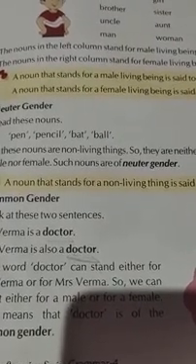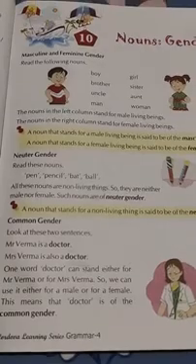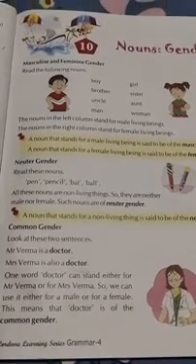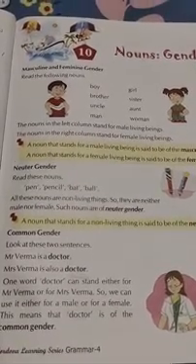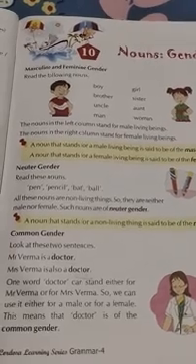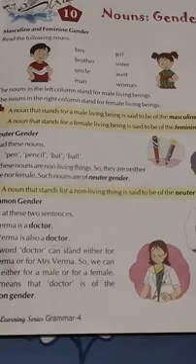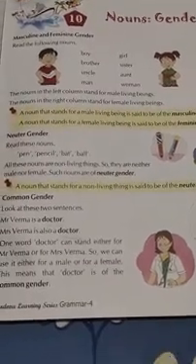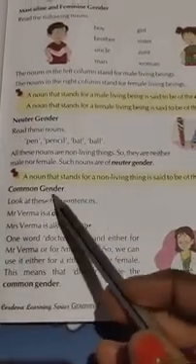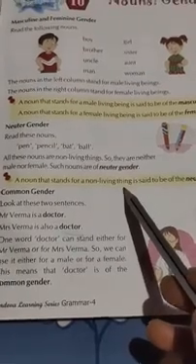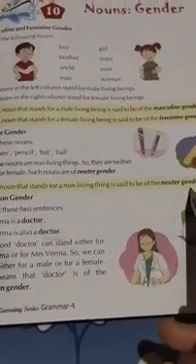Such non-living nouns belong to the category of neuter gender. I am going to read the definition of neuter gender. A noun that stands for non-living things is said to be of neuter gender.